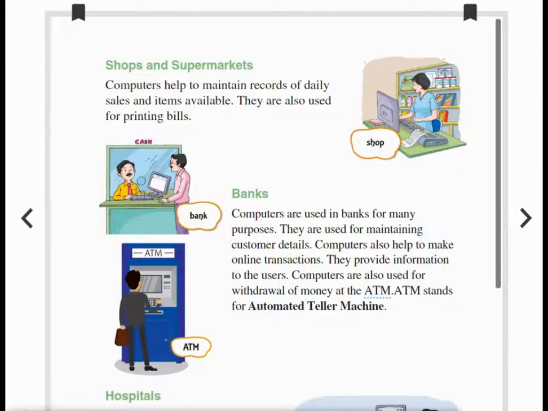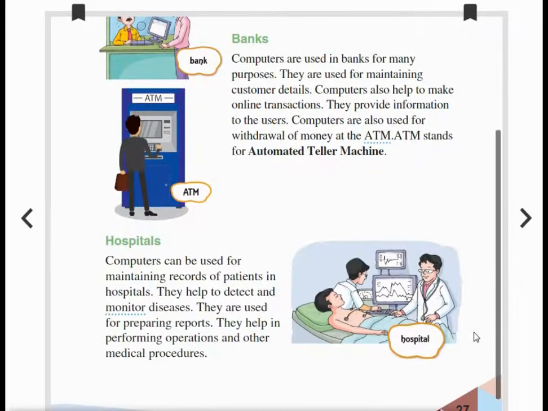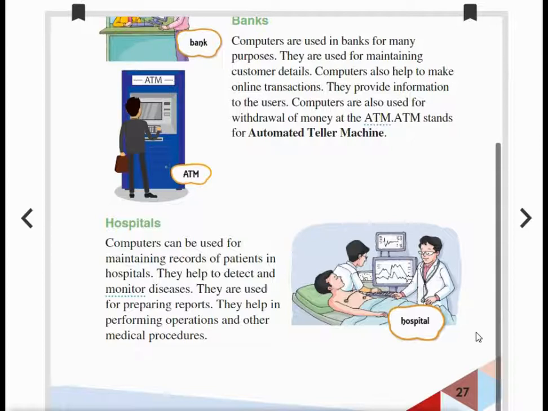Computers are also used for withdrawal of money at the ATM. ATM stands for automated teller machine. Yes or no? Have you ever visited an ATM? Yes, even the ATM works by computer only. Next, let's see how it is useful in hospitals. Even in hospitals, it is very useful because we can record all the details of patients who are admitted in a particular hospital, isn't it?